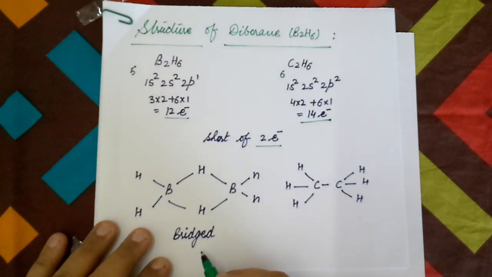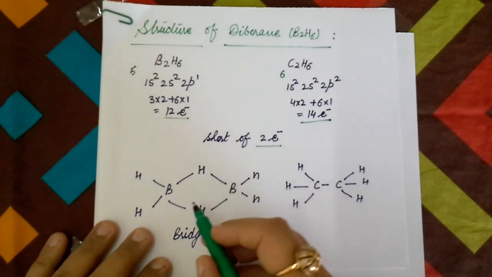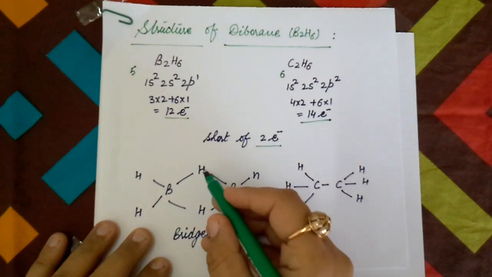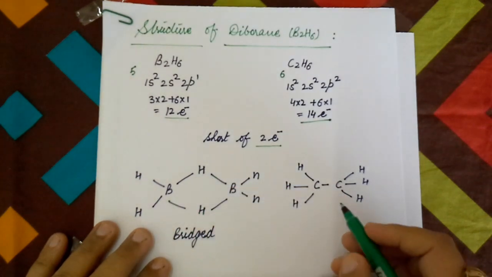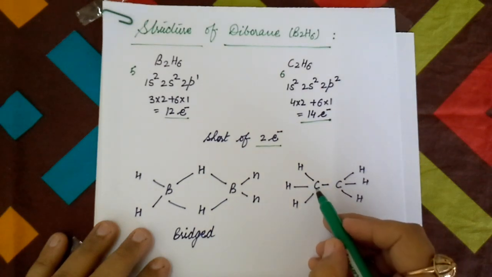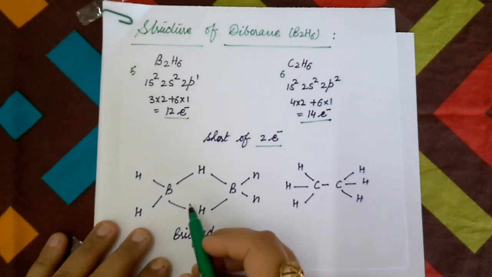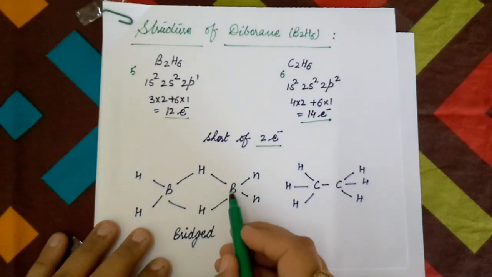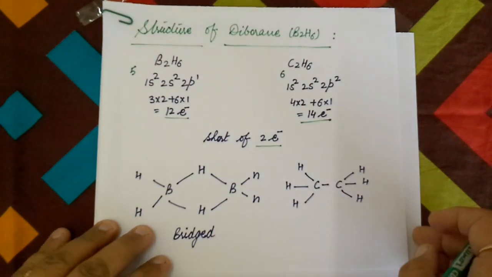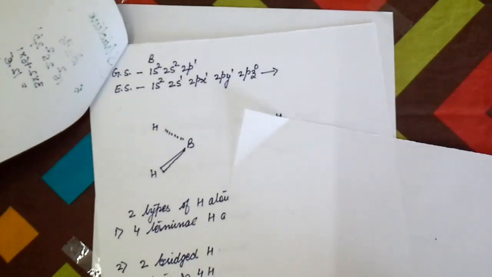Electron diffraction studies have shown that in diborane bridged atoms are involved, whereas in ethane a direct bond between the carbon-carbon atoms is involved. In diborane, a direct bond between the boron-boron atoms is not involved. Now how can we explain the structure of diborane?